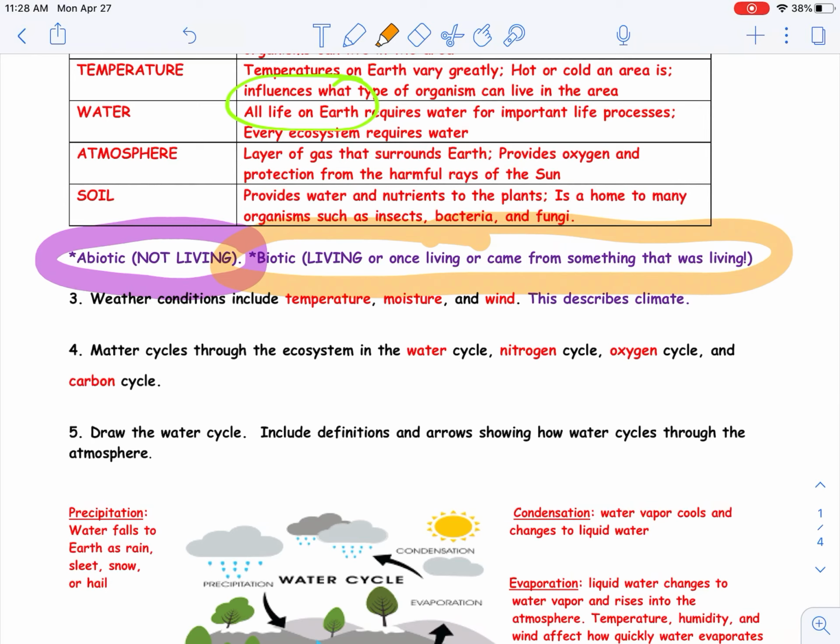That's biotic. Weather conditions include temperature, moisture, and wind. This is what describes climate. Matter cycles through the ecosystem in the water cycle, nitrogen cycle, oxygen cycle, and carbon cycle. So we know that it goes from the atmosphere to the earth, back up to the atmosphere, and cycles.